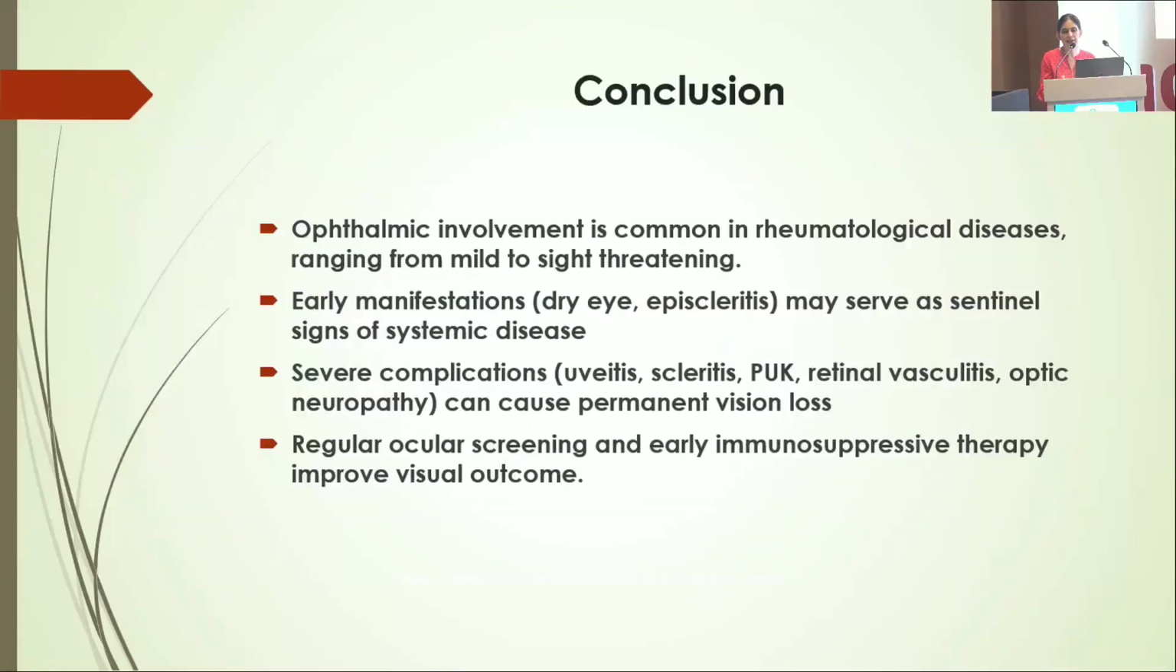To conclude, I can say that these ophthalmic diseases are common in rheumatological diseases and may range from mild to sight-threatening, and these early manifestations serve as sentinel signs. Severe complications can lead to permanent vision loss, so regular ocular screening and early immunosuppressive therapy improve visual outcome.